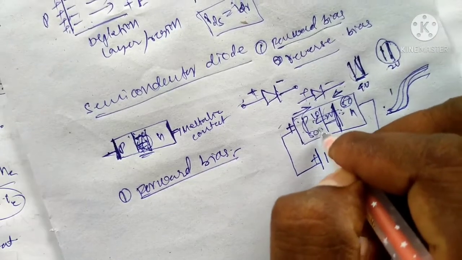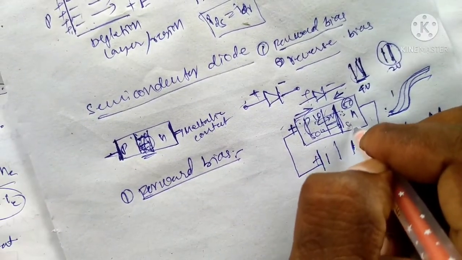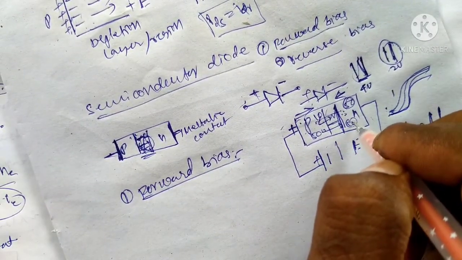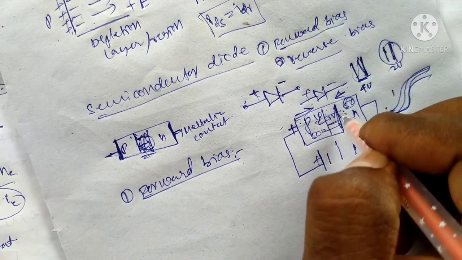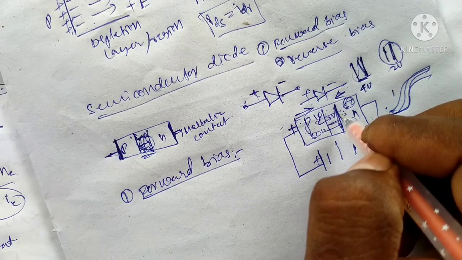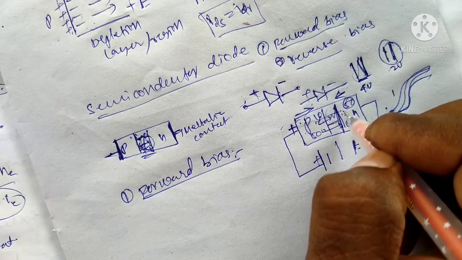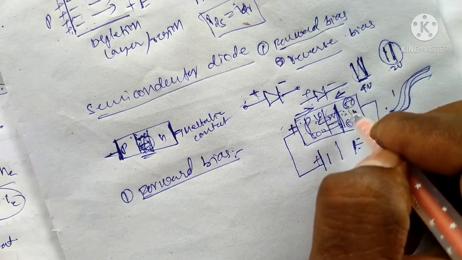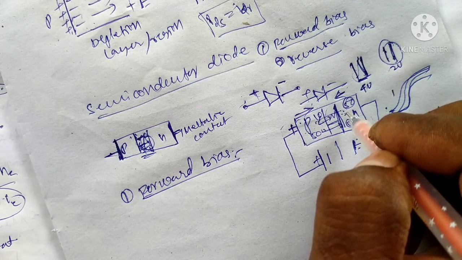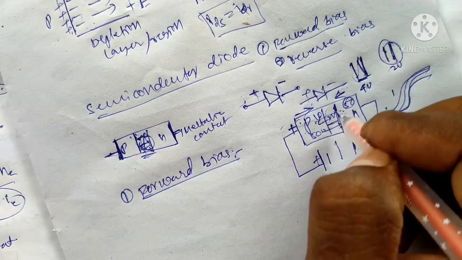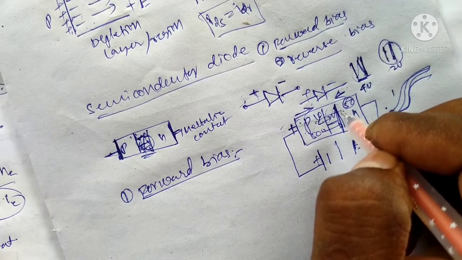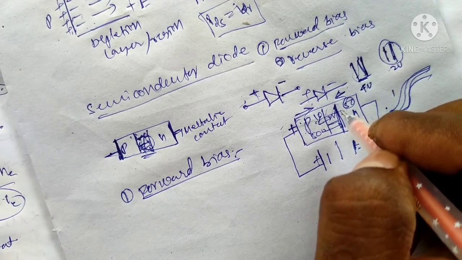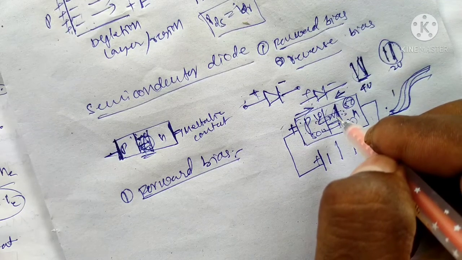Minority carriers move: electrons toward the P side, and holes toward the N side. This process is the electron-hole pair generation in the forward bias.